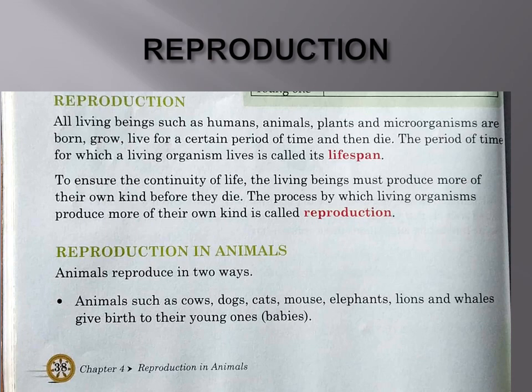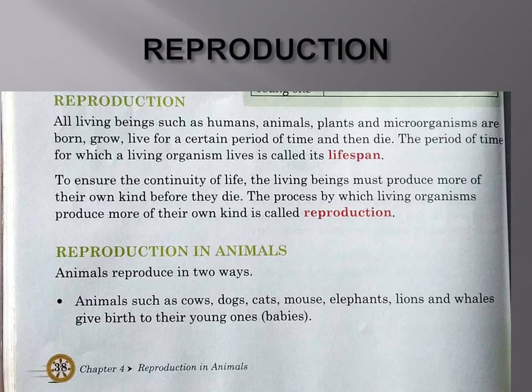So the birth of the same kind of species is called reproduction. The process by which living organisms produce more of their own kind is called reproduction. So the way people or animals or living beings, anything, even plants, microorganisms, all of them are creating their own type of species is called reproduction.